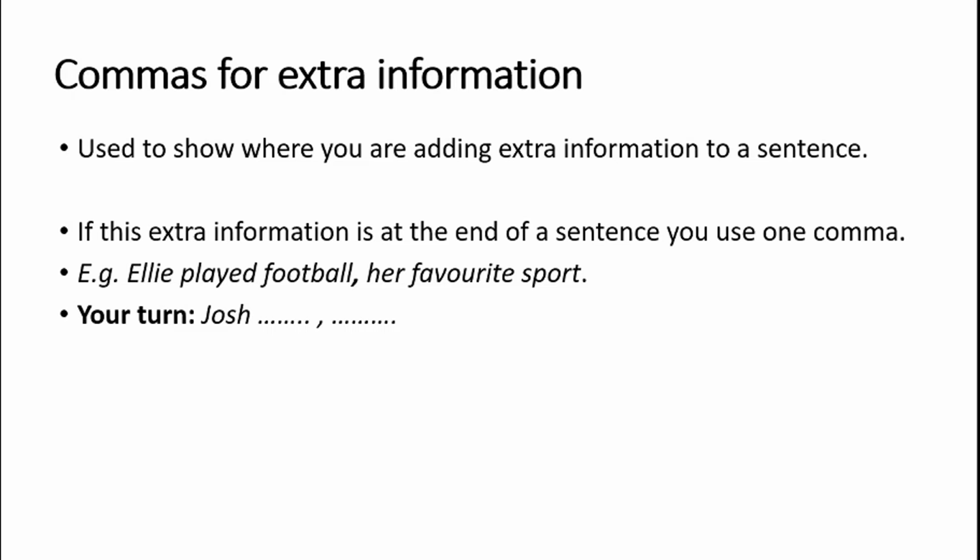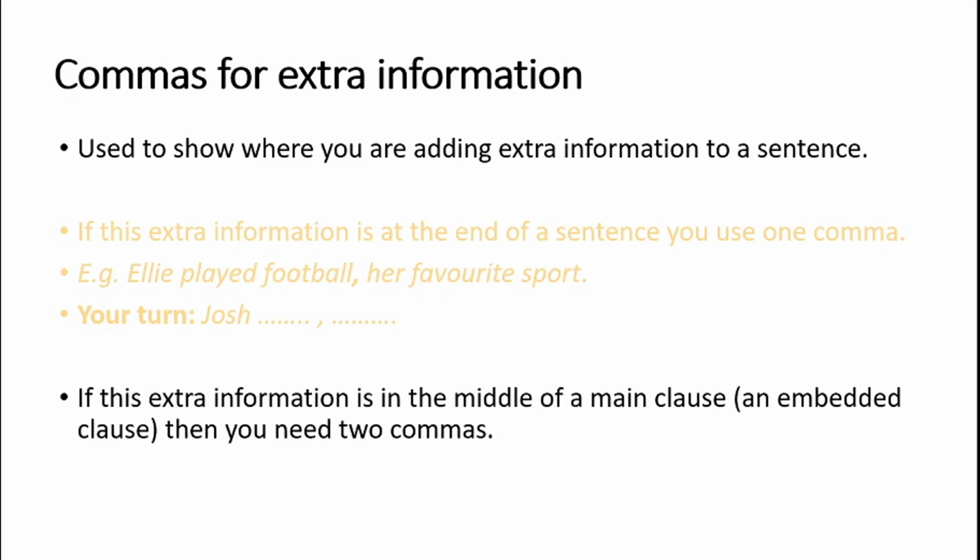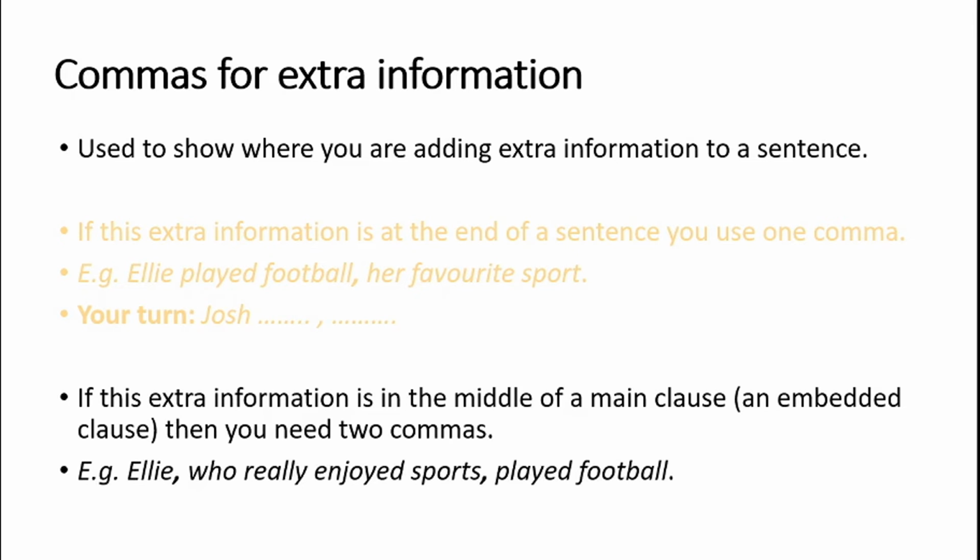And then if we carry on, we can also put that information into the middle of the main clause, and that's called an embedded clause, and you need two commas, one each side of your piece of information. So Ellie, who really enjoyed sports, played football. Again, Ellie played football is a complete sentence, and in the middle there we've got that extra information. So again, you can use your first Josh sentence and put some information into the middle there. Remember, two commas and a full stop at the end. Pause the video there.